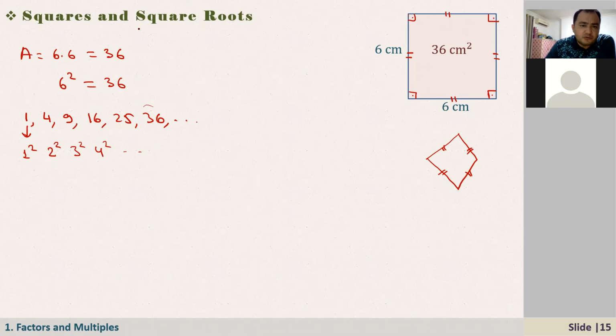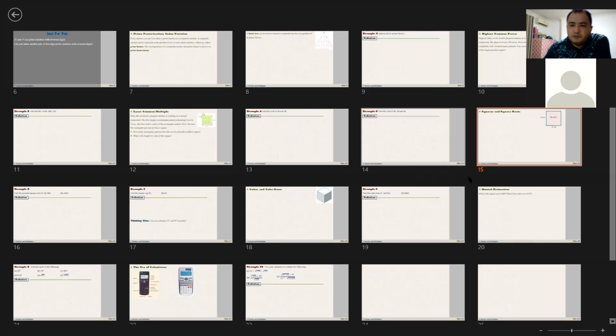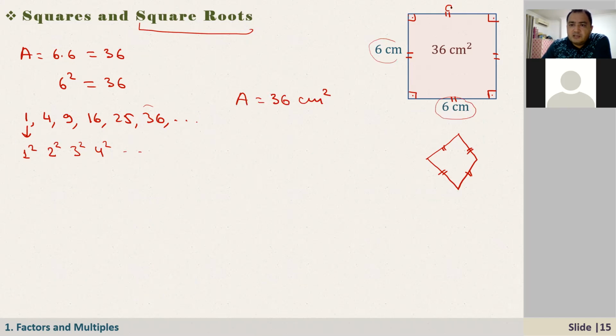And how about square roots? Sometimes I may ask you a question. If I don't know the side of this square, and you are given the area of this square, say the area of the square is 36 square centimeters. The question is, what is one side of this square? Let's say the side is A. Then we know that the area of the square is A squared, that's equal to 36.